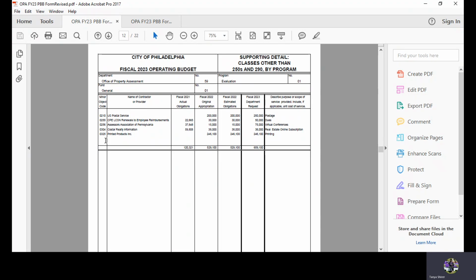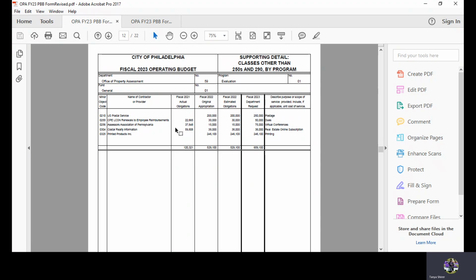Minor class codes or other class codes outside of 250 to 254 and 257 to 259 and 290s. The difference with this form compared to Schedule 7153N, you will be picking up any activity regardless of fiscal 21 actuals, adopted, estimated obligations of 22, and departmental request or proposed request for fiscal 23 of $50,000 or more.